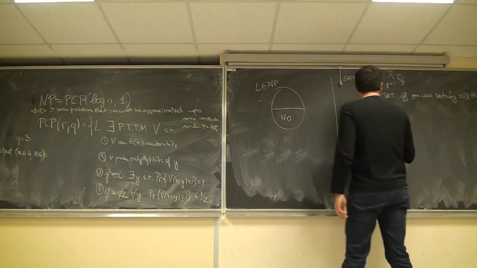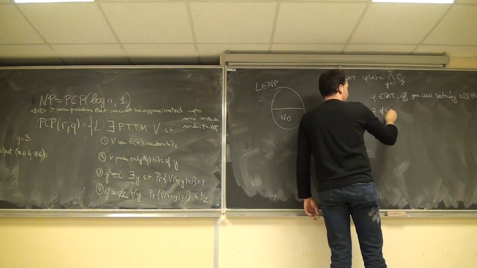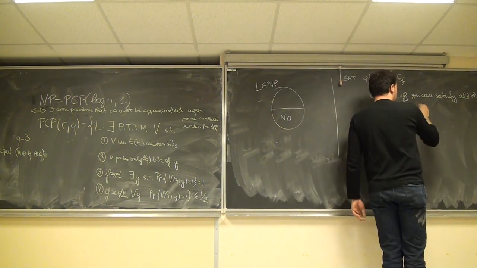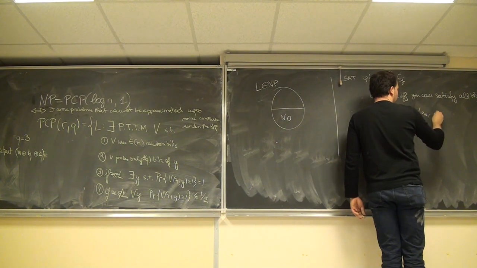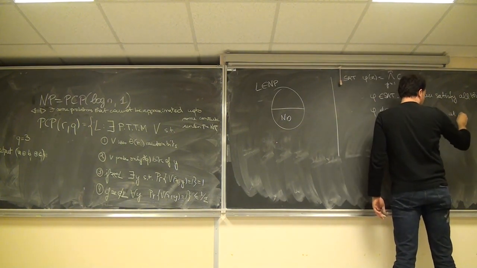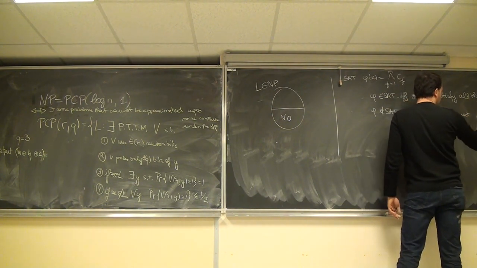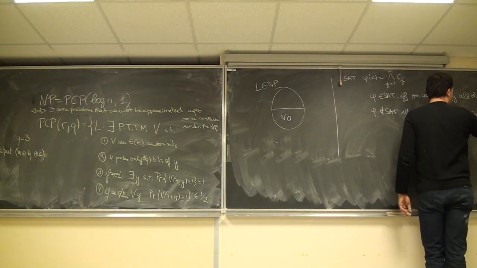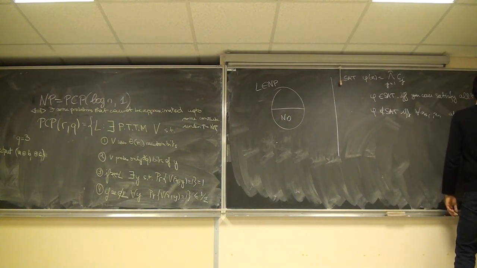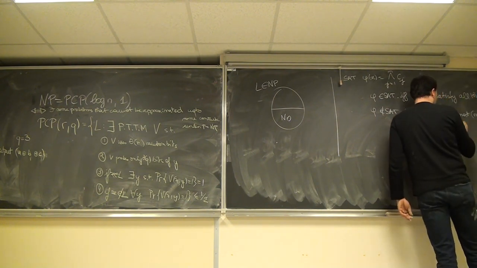And phi does not belong to SAT, it's not satisfiable, if whatever the values of x1 to xn, there are at most m-1 clauses that can be satisfied simultaneously.